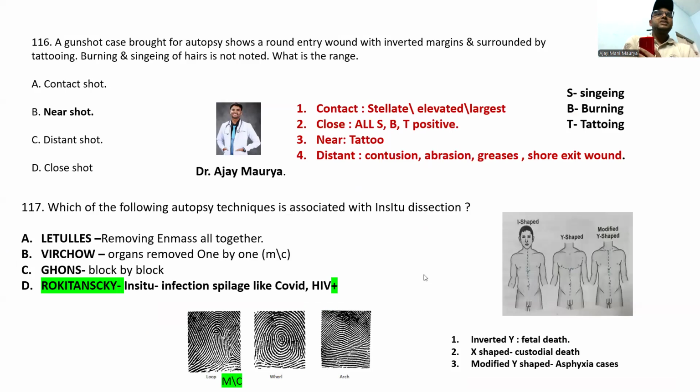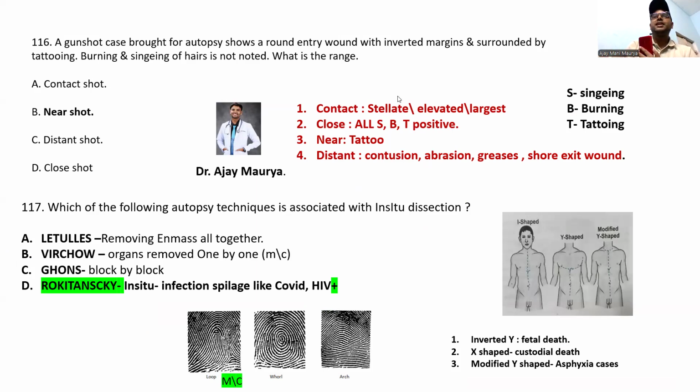A gunshot case brought for autopsy shows a round entry wound with inverted margins and surrounded by tattooing. Burning and singeing of hairs is not noted. What is the range? See here, only tattooing. Very simple. No need to study all of that. Just remember this one: only tattooing is present, so near means only tattoo.